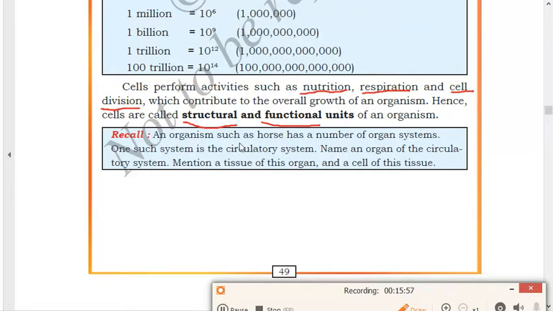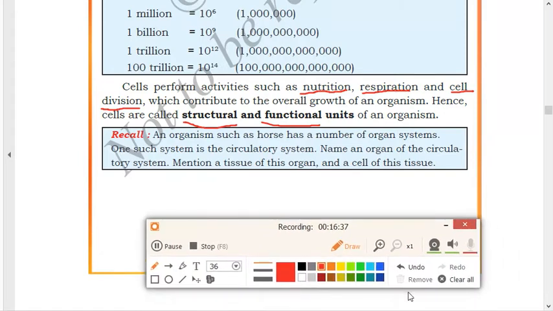Next, an organism such as a horse has a number of organ systems. Yes, a horse has so many organ systems in its body like respiratory system, digestive system, circulatory system, nervous system, various types of systems. In our human body also so many systems are there like digestive system, nervous system, circulatory system. Name an organ of the circulatory system. You can say heart. Heart is one of the organs of the circulatory system. Mention a tissue of this organ, cardiac tissue, and a cell of this tissue, cardiac cell. So the name of the tissue is cardiac tissue and the name of the cell is cardiac cell. So this is what we have read about the cell.